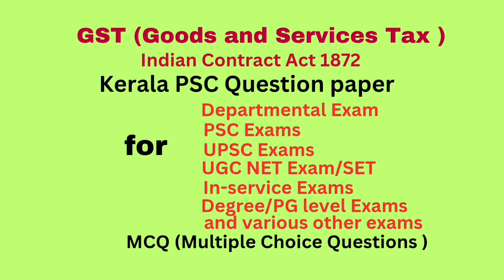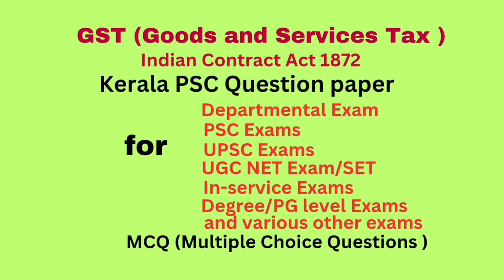Question number 43. Activity related to funeral is dash as per Central GST Act. Correct answer: neither service nor supply. Question 44. Fine for failure to furnish statistics related to return may extend to dash as per CGST Act. Answer rupees 10,000.